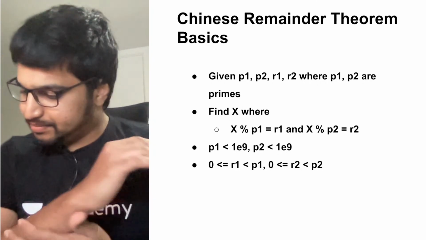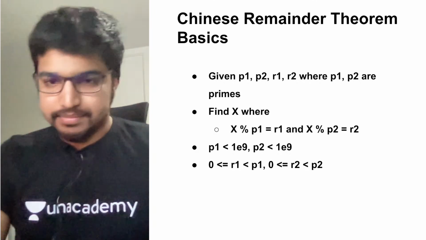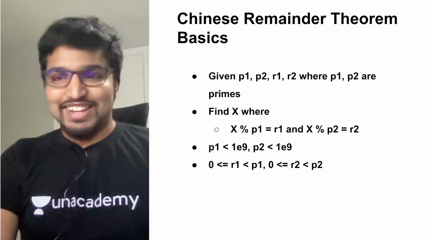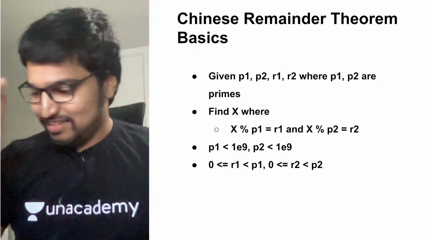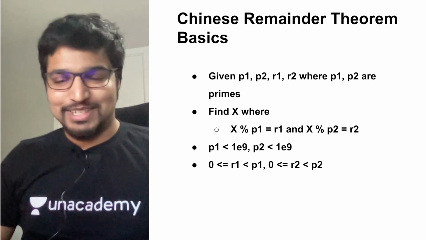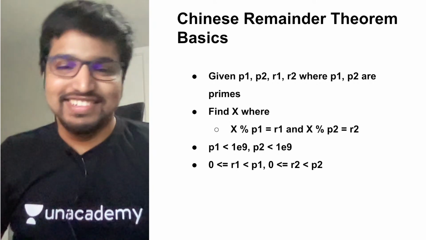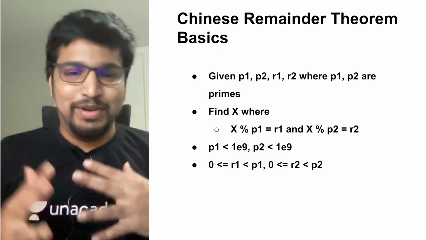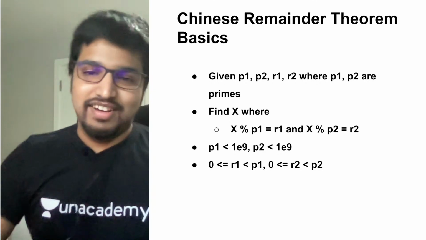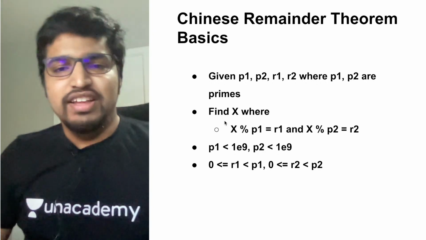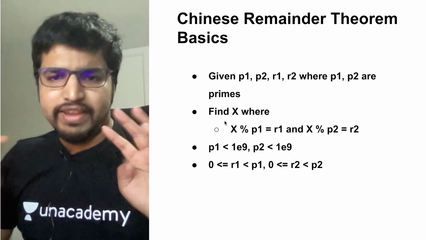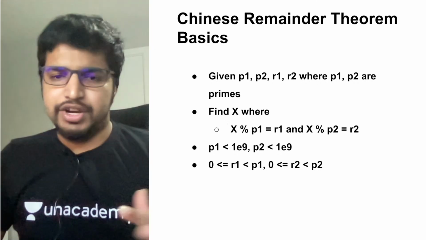All right. Awesome. So let's start off with question 9. Chinese remainder theorem basics. It's a huge word, the Chinese remainder theorem. And what are all these variables? P1, P2, R1, R2, where P1 and P2 are primes. Don't worry. Let's simplify. We're given 4 numbers, P1, P2 and R1, R2.